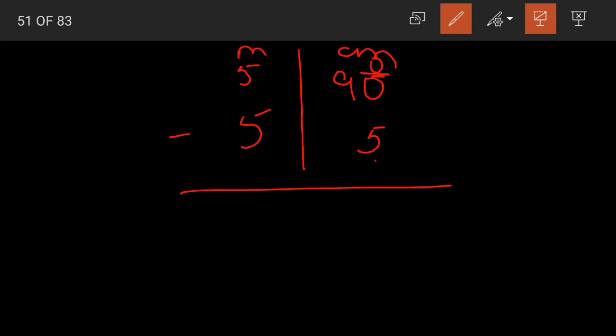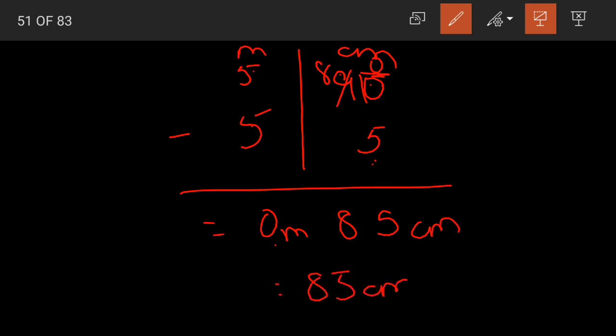Now when we subtract, 0 minus 5 is not possible. Borrowing, 10 minus 5 is 5, and 8. 5 minus 5 is 0. So 0 meters 85 centimeters, that is nothing but 85 centimeters. Which is taller? The elephant is 85 centimeters taller than our giraffe. That is our conclusion from the question. Yes?